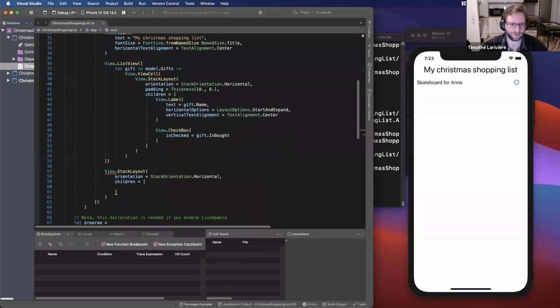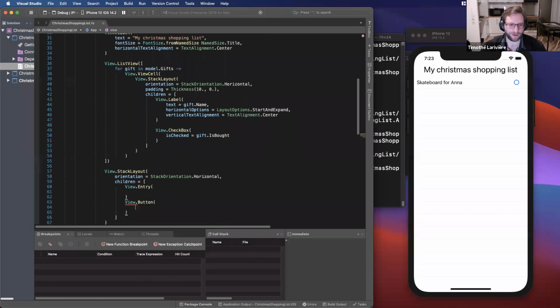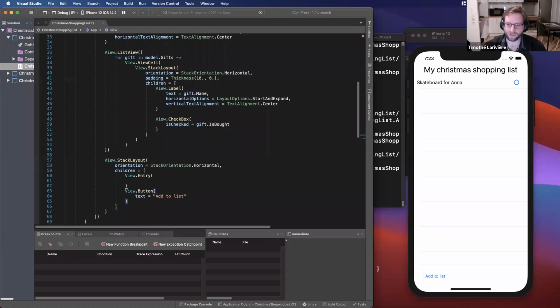This time I want to have something called an entry. So an entry is a text box. And I want a button, so I can click on it and add what I wrote in the text box to the list. So I will add the button, and this button will say add to list. Okay, so now we can see that I have my button here. So it's crushing my entry.